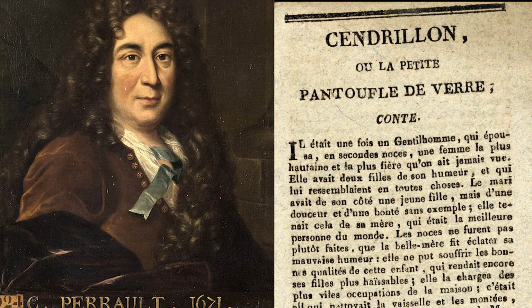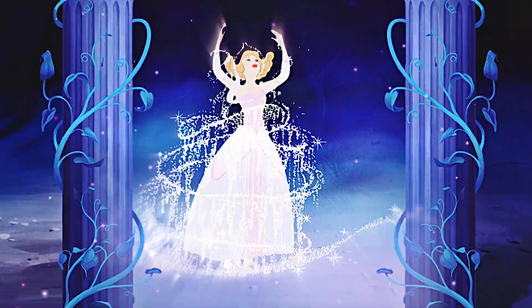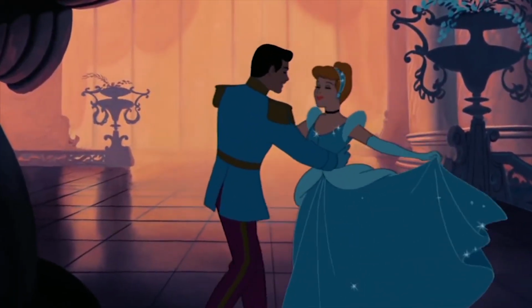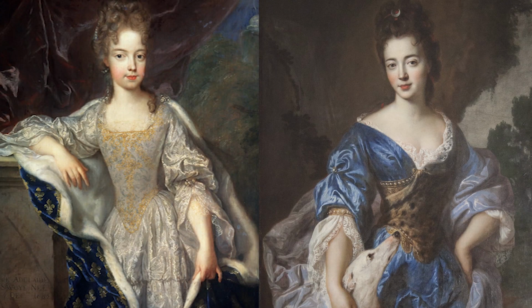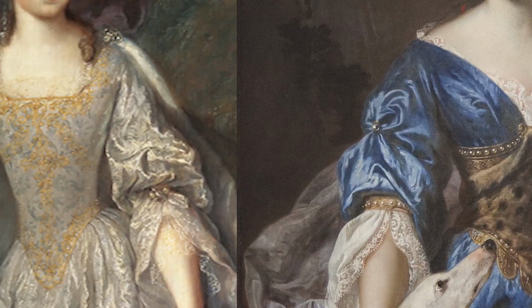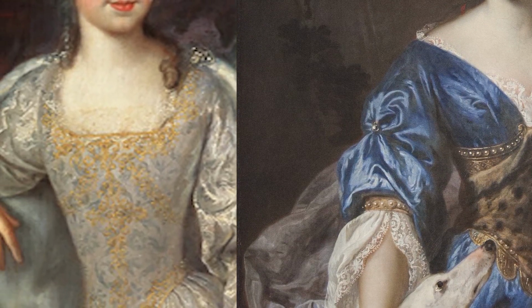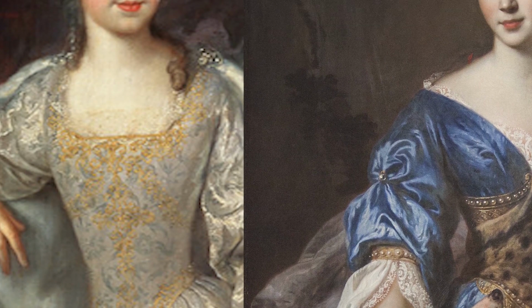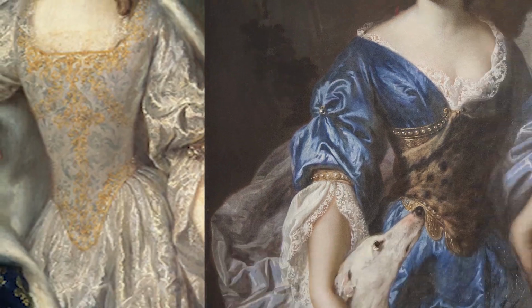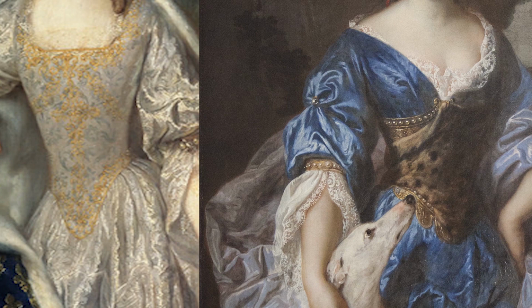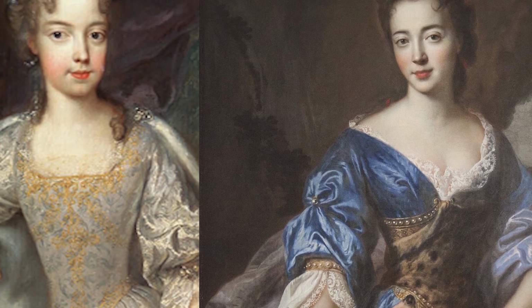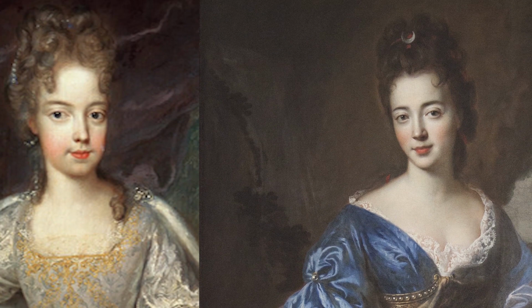I was thinking if we were to put Perrault's period into Cinderella's story, her dress would have looked more like these. Late 17th century France saw women wearing full loose sleeves which end slightly below the elbow, broad necklines, and often drop shoulders. The bodice is tightly corseted, as we can see from the triangular corset shape here, and rows of curls stacked up above the head create this big volume for the hairstyle.